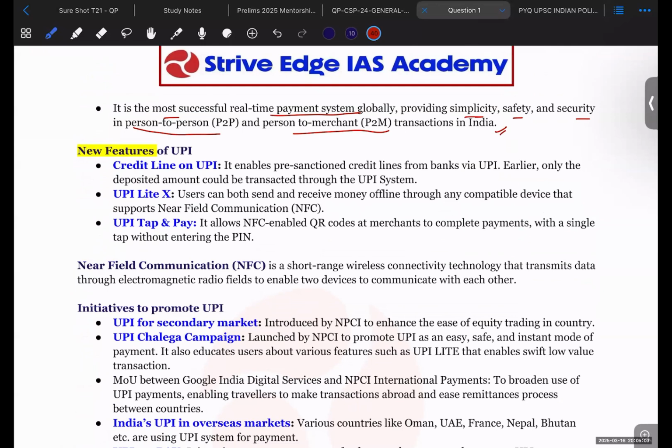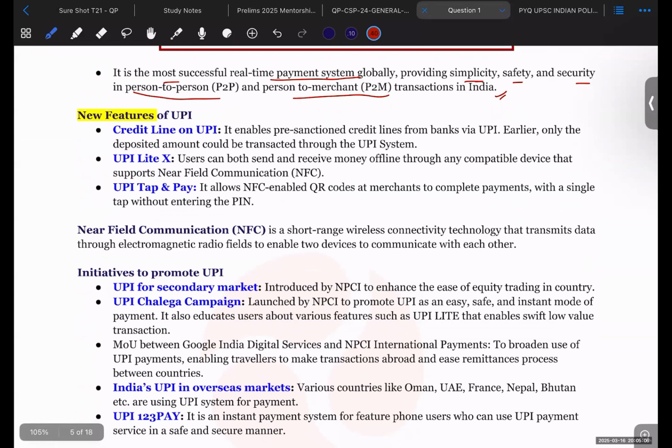Some of the new features of UPI that have come up is that the credit line on UPI has been extended. Until now, in UPI, whatever deposits you had already made in your account, only those could be debited.